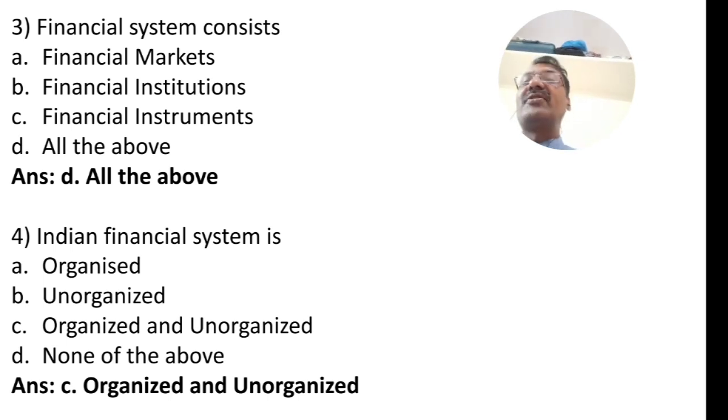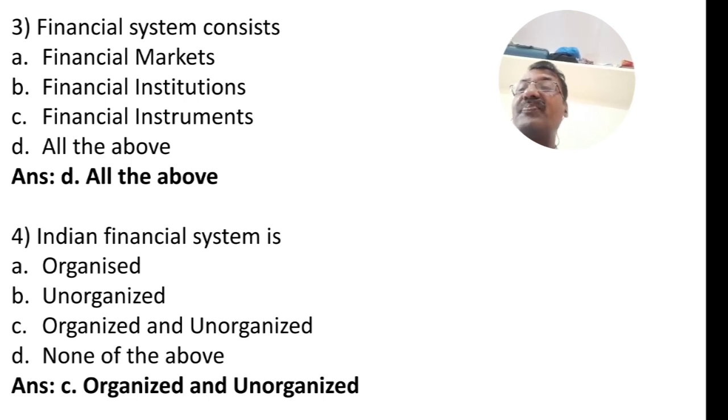Third question. The Indian financial system consists of option A financial markets, option B financial institutions, option C financial instruments, and option D all the above. The Indian financial system is broadly classified into three categories: financial markets, financial institutions, and financial instruments. So again the correct answer is all the above.